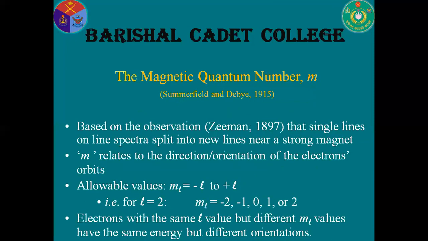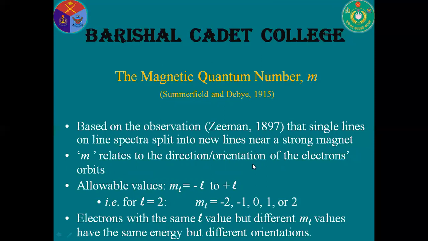Third one, the magnetic quantum number. It is represented by M. The idea was given by Sommerfeld and Debye in 1915. Zeeman gave another effect: single lines are split into different lines under the action of a magnet.